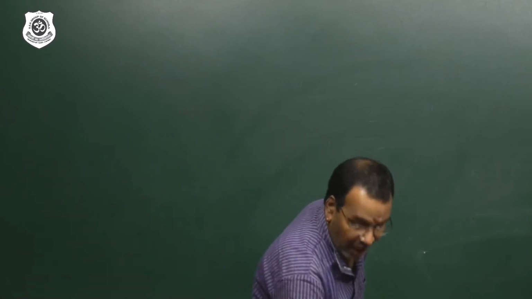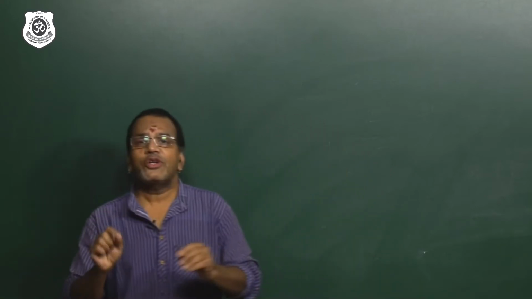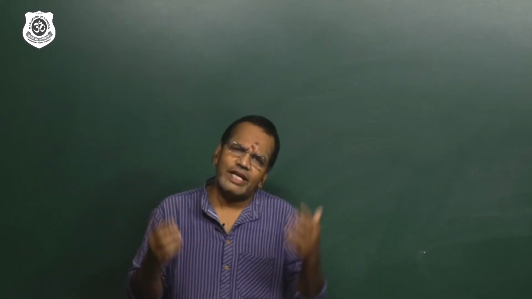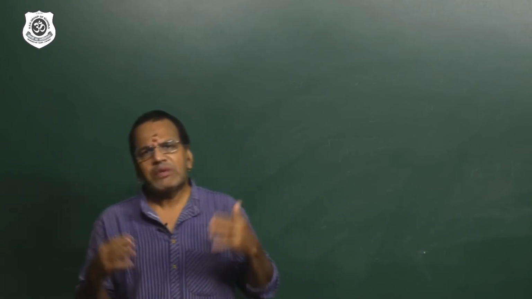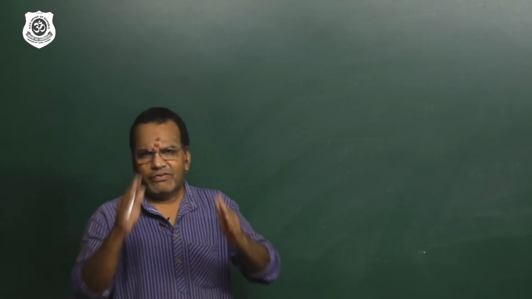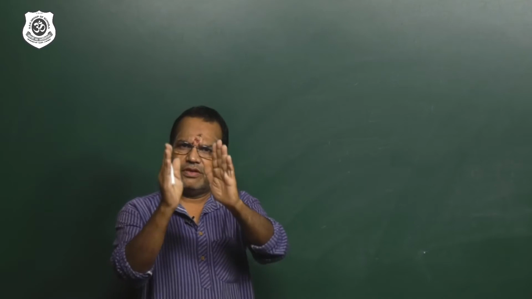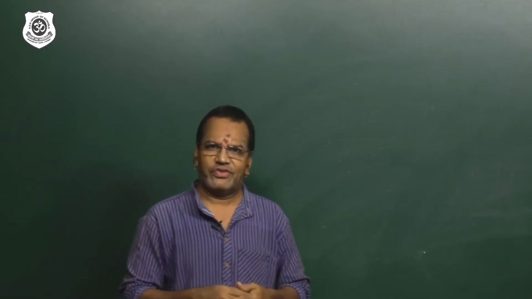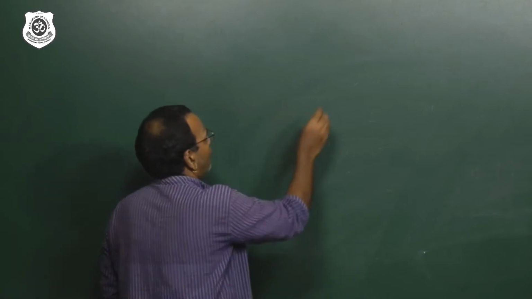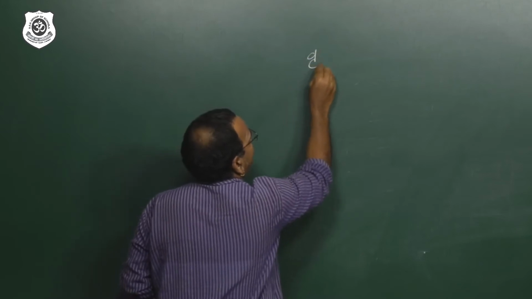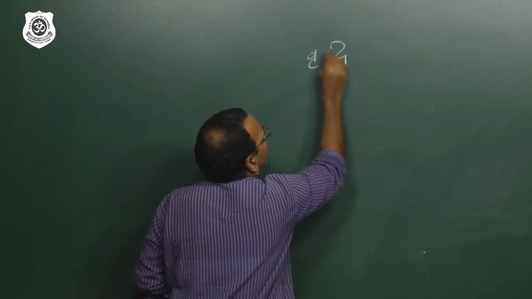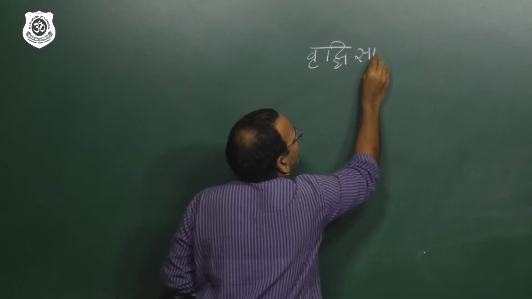Yes, I told you I am not going to write all the vowels always, because Swara Sandhi means you have to remember all the vowels. No need. For Vruddhi Sandhi, if you focus on selected vowels, that is enough. Alright. So before going to Vruddhi Sandhi, I will just write the name of the Sandhi. Vruddhi Sandhi.